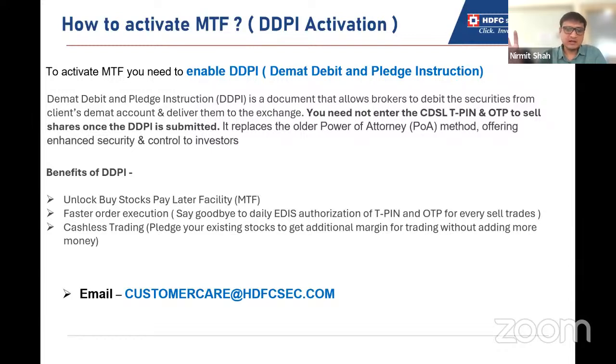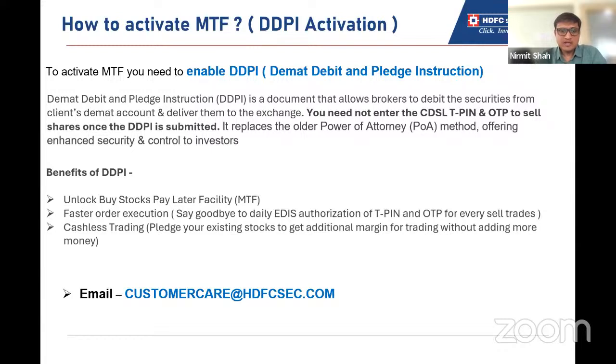You just click authorization; demand authorization will be there by default. And for the buy transactions, if HDFC Bank is linked, your funds will automatically be marked as hold from HDFC Bank. And if it is a different bank, then you have to add the funds manually. So this is how DDPI is going to help you.